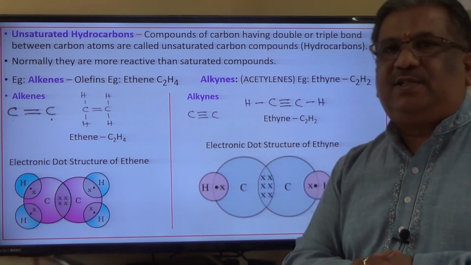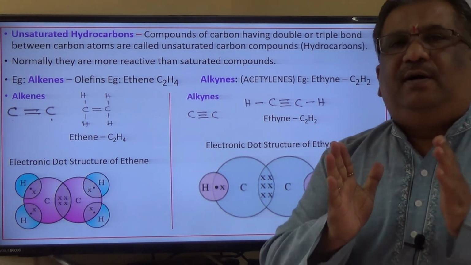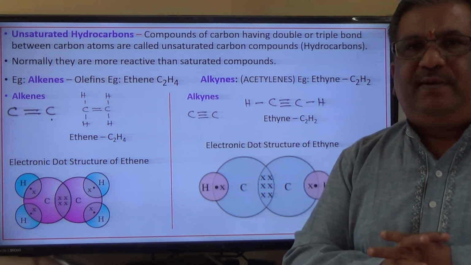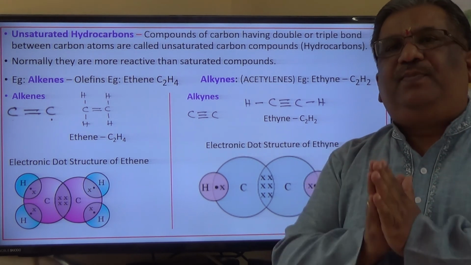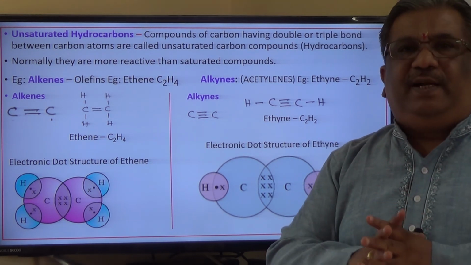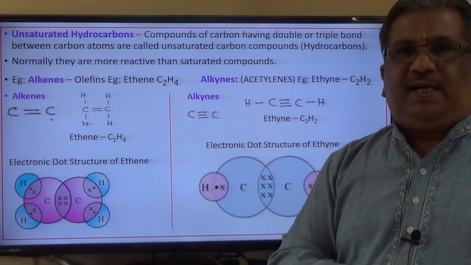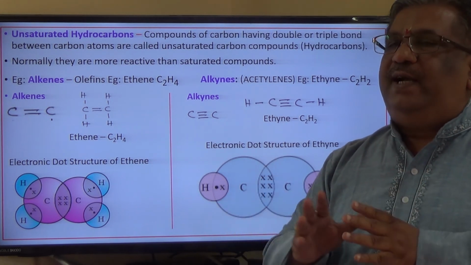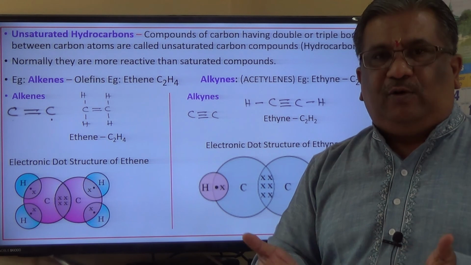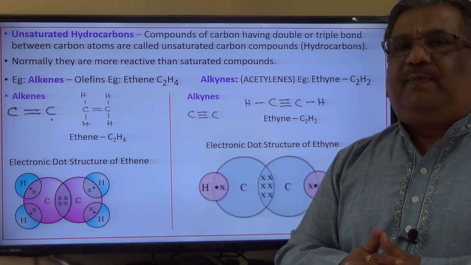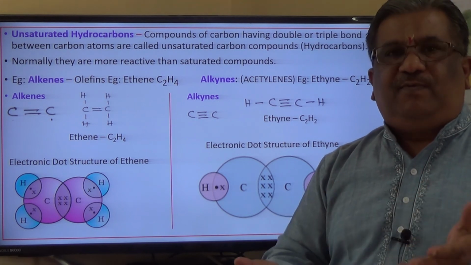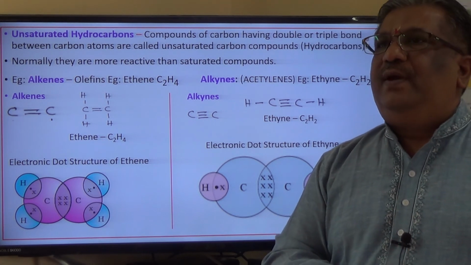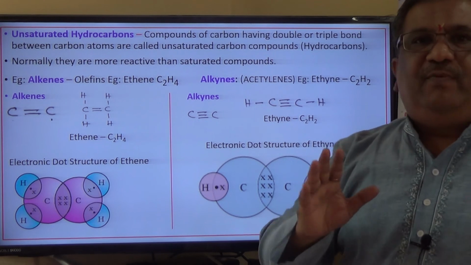I hope you have understood all of today's topics. Very importantly, what we discussed today is the isotopes and their availability, that is the natural abundance of the isotopes. Then we defined what are allotropes, that means the property by virtue of which an element can exist in more than one form, that is called allotropy. And then we saw the versatile nature of carbon.